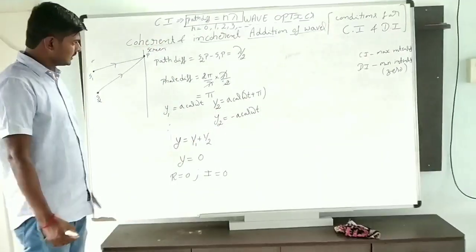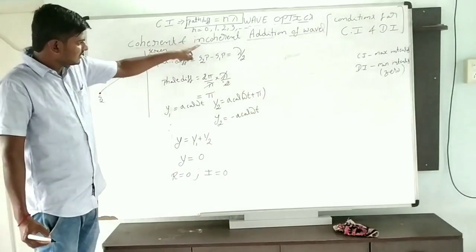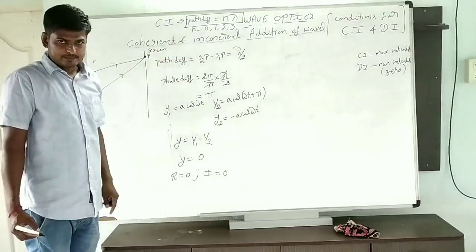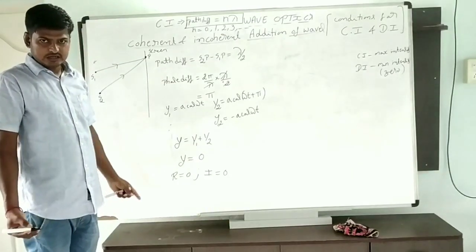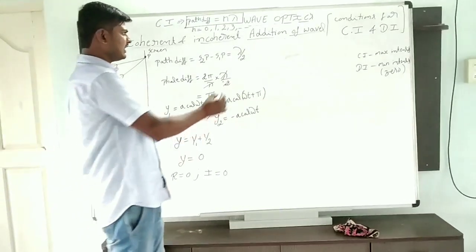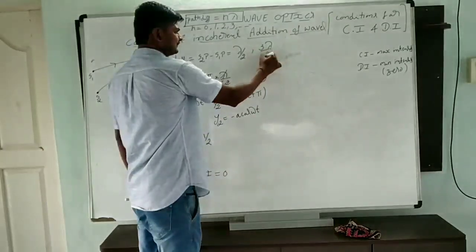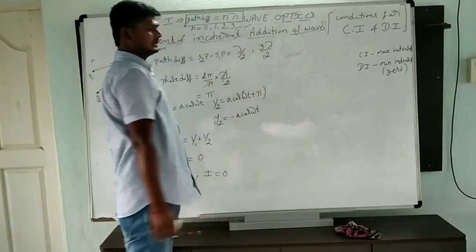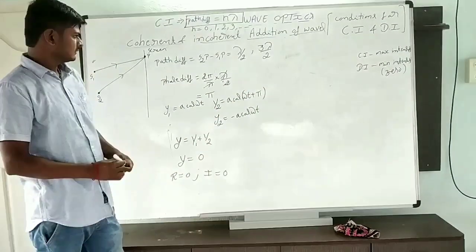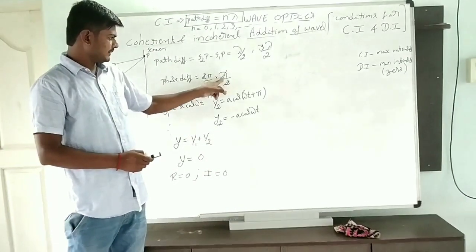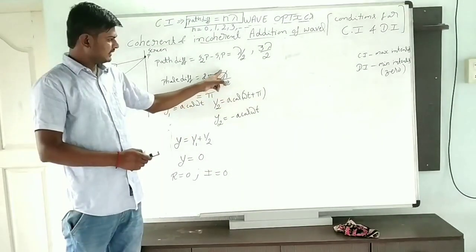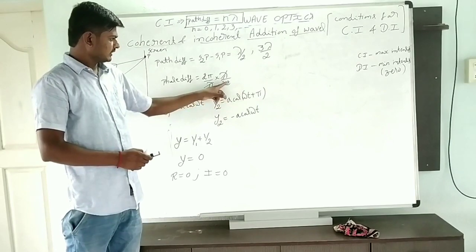Destructive interference. It means that when you get destructive interference, the path difference is lambda by 2. Clear? Same way, if I assume the path difference is 3 lambda by 2, then when I substitute 3 lambda by 2 here.